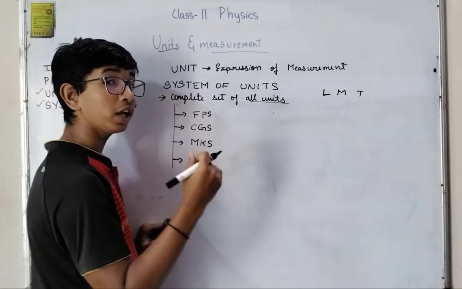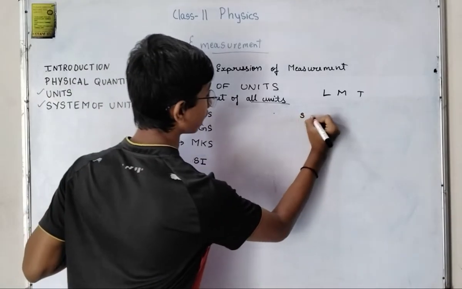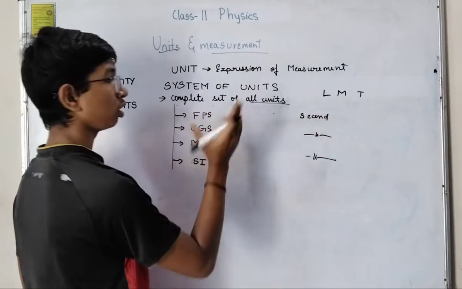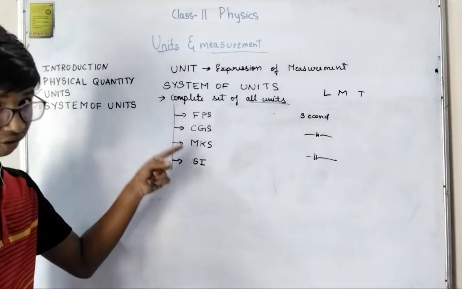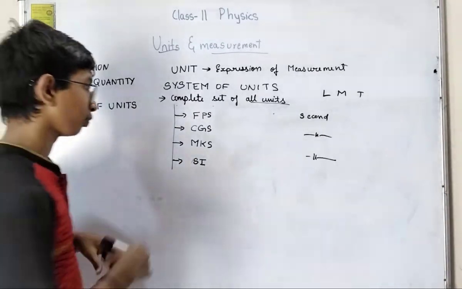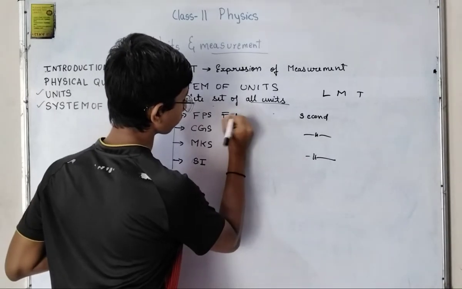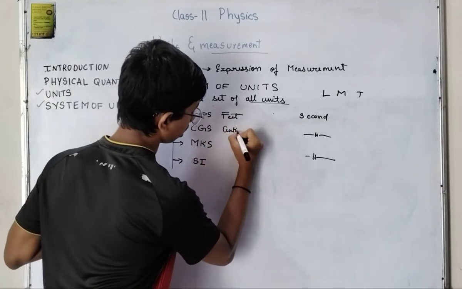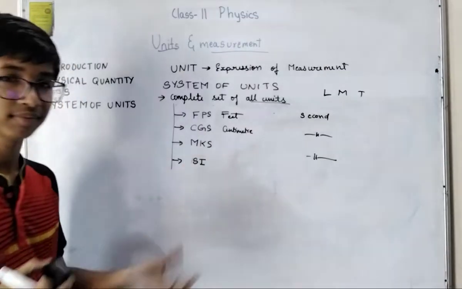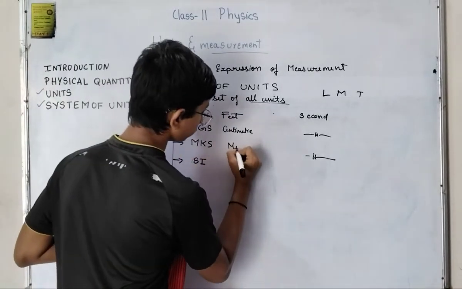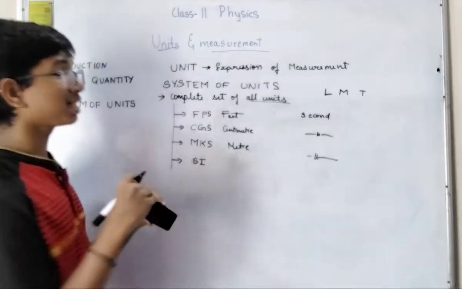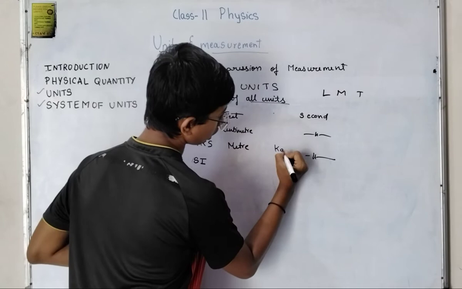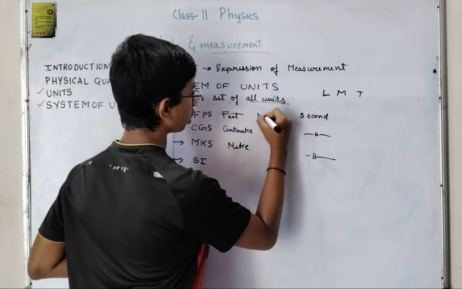Now we are using the same SI quantity, that is second. Next, in length, if we see F, what is F? It's foot or feet. C, centimeter. M, general, meter. The second is the mass, that is P, pound, G, gram, and K is kg, that is kilogram, P is pound.